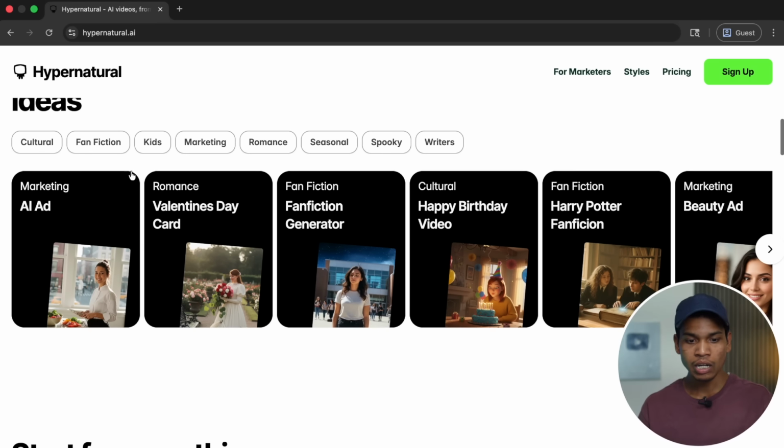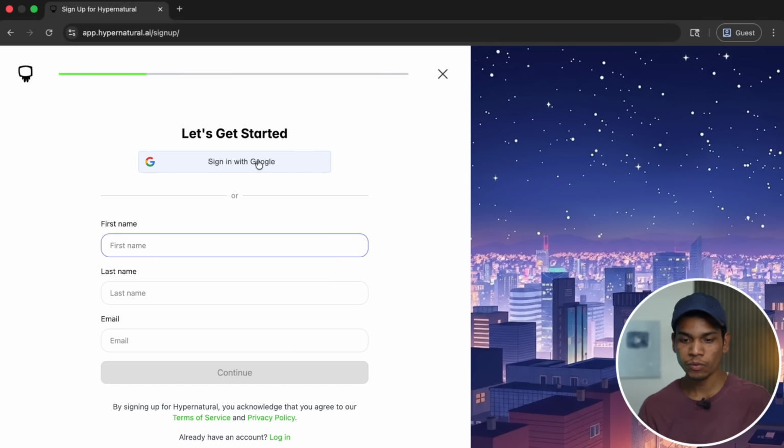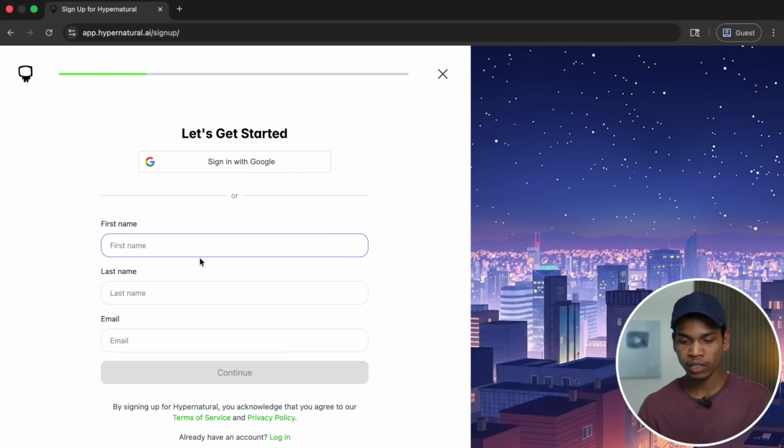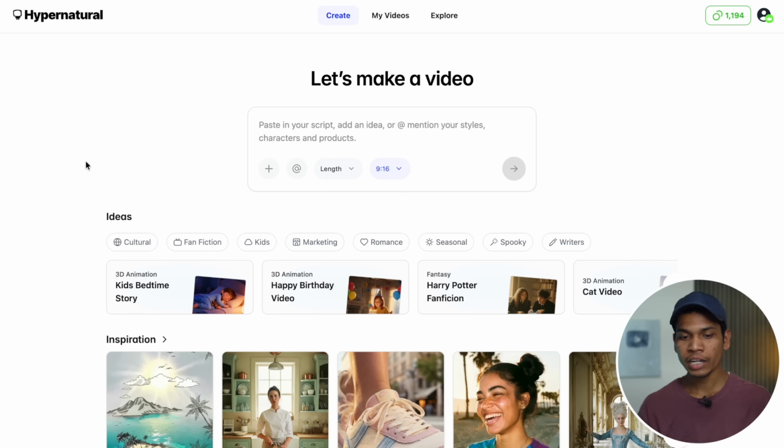Here you can see there are some featured videos of what you can create, and there are some ideas. So first of all you have to sign up on this platform. You can sign in with your Google account, or you can just add your details and then sign in. After signing in, this is how the interface looks, and here there is an input box where you can type what type of video you want to create, add your characters, add your style, describe everything here, and then just click enter and it will start creating your video.